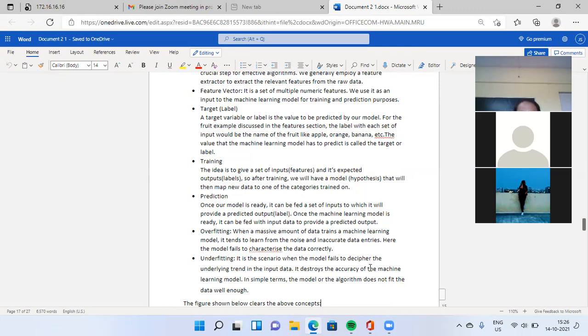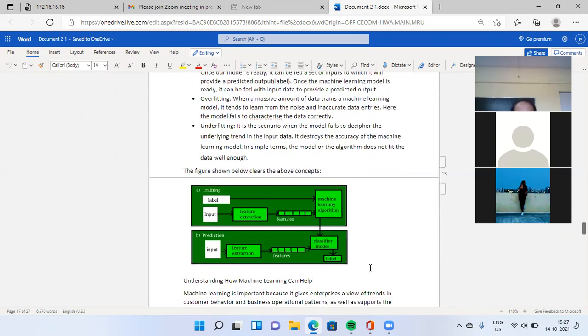It is the scenario when the model fails to decipher the underlying trend in the input data. It destroys the accuracy of the machine learning model. In simple terms, the model or algorithm does not fit the data well enough. Following is the diagram.